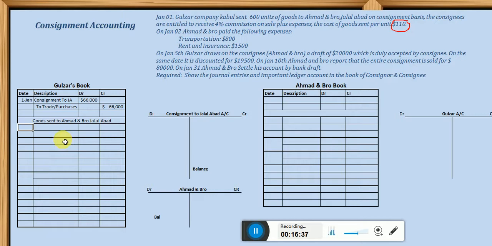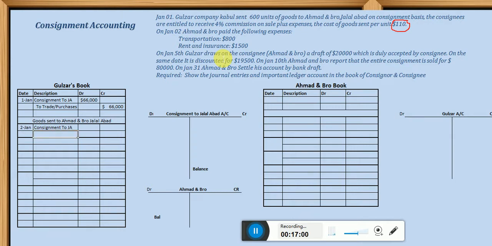So January 2, what are we doing now? The consigner should debit what? This transaction, because it is an expense for the consigner. So when we debit, again the consignment to Jalalabad account should be debited.